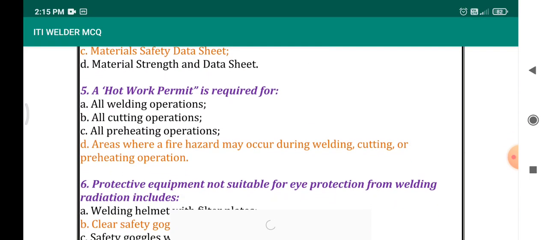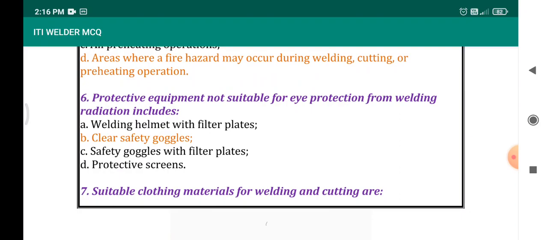Fifth question, a hot work permit is required for. As the name indicates, hot work means it is a work dealing with the hot operation, that is higher temperature operation. While checking the options, the first option is welding operation, second cutting operation, third one preheating operation. All the three are hot work operations. And the option D, area where fire hazards may occur during welding, cutting or preheating operation will be treated as a hot work operation. That is the correct answer.